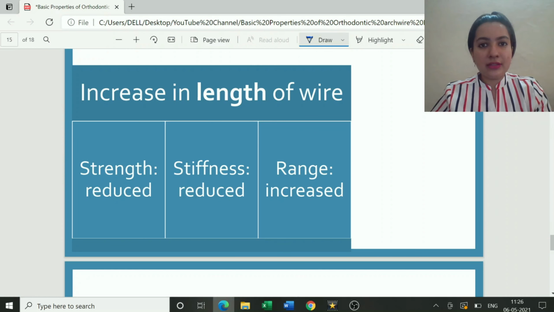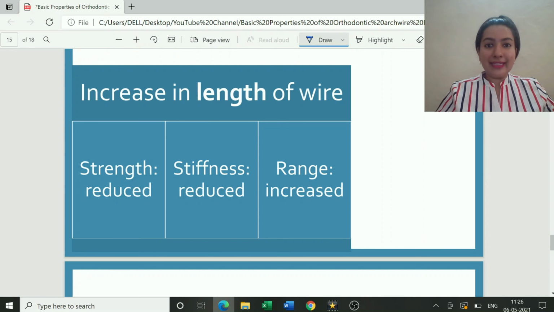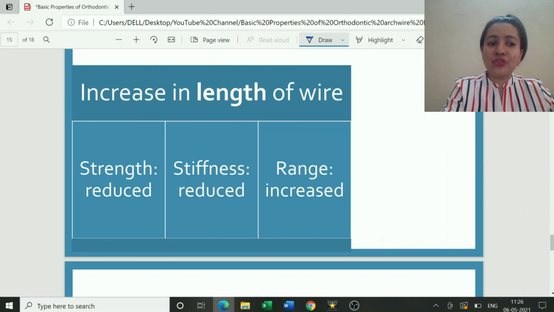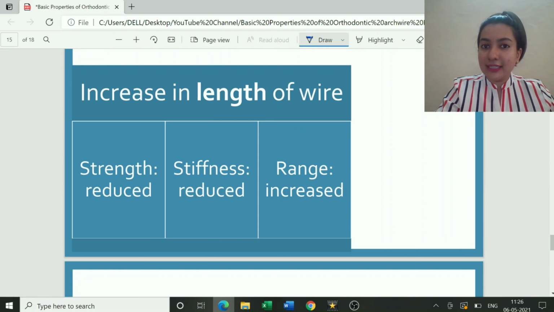Okay, if you are an ortho resident, imagine a straight 1725 stainless steel wire. Now, if this is the length of the wire, what will be the strength of the wire? Strength was the amount of force which is required to activate an arch wire. Obviously, the amount of force required will be less.